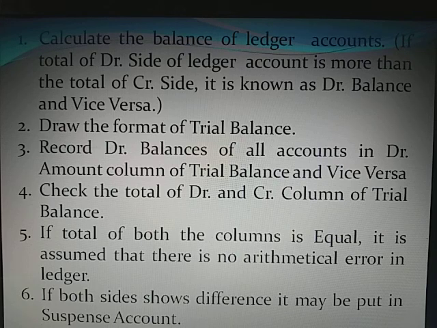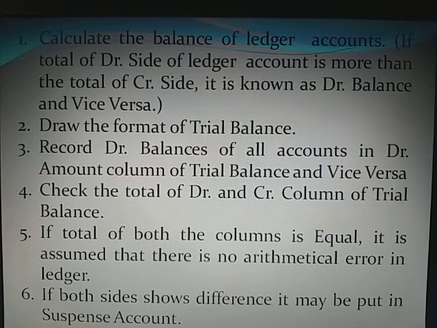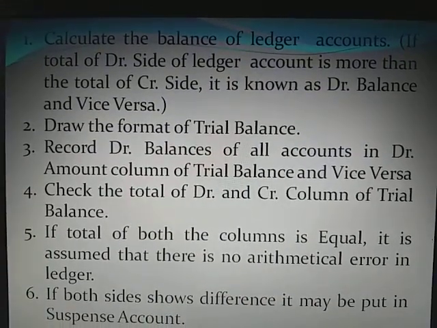Point number 6, but if the total of both sides shows a difference, it means there is some arithmetical or mathematical error in ledger or in the books of original entry. We have to find out such difference, but even after making the efforts, if it is not possible to find the reason of the difference, then such difference may be put in a newly opened suspense account.